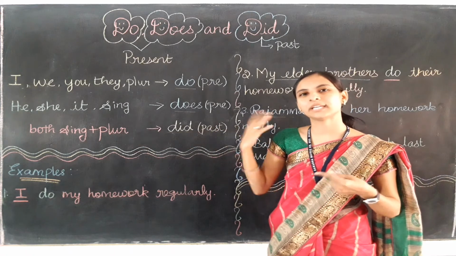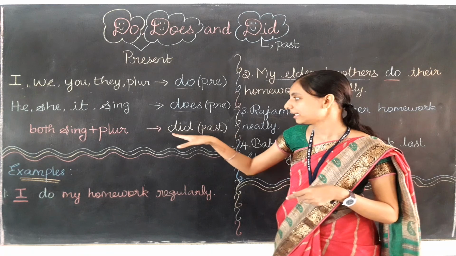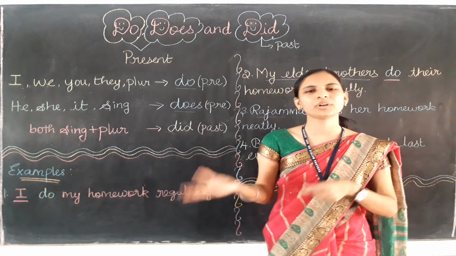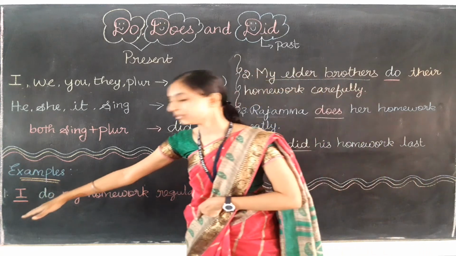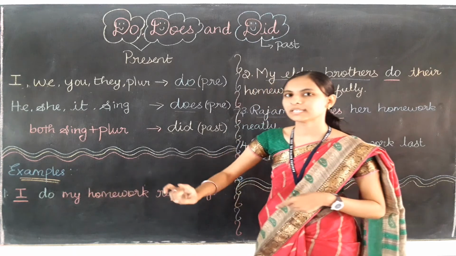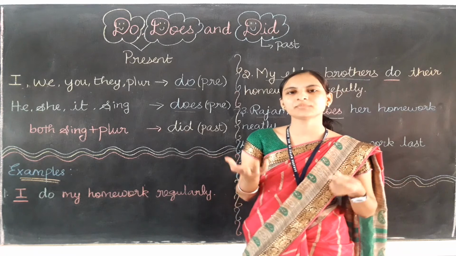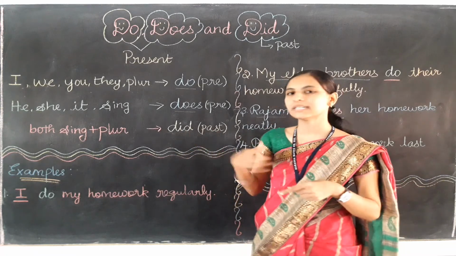Keep in mind, for any subject, if we are talking about a past time event, we need to use did only. What is the subject? The first word of a sentence is the subject. So you have to check the subject for do and does only. For did, if it is a past time sentence, you can use did directly.